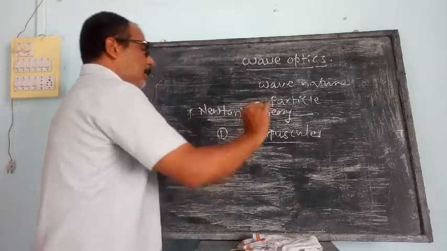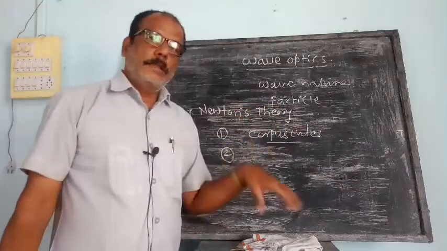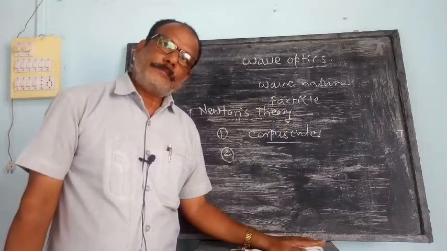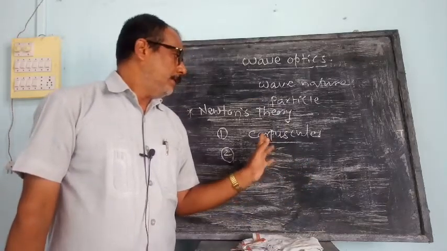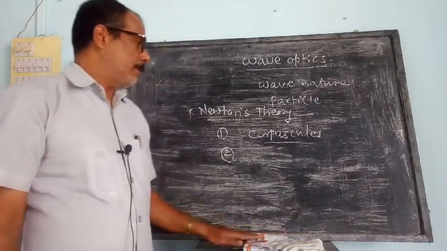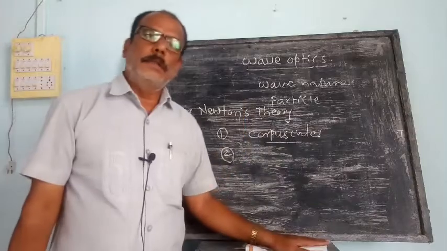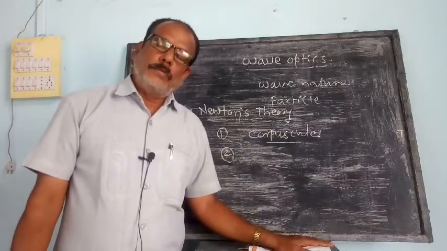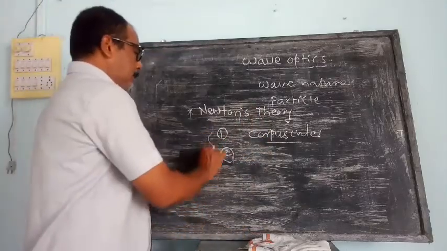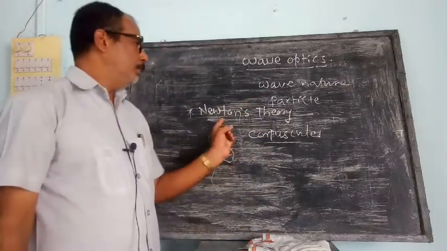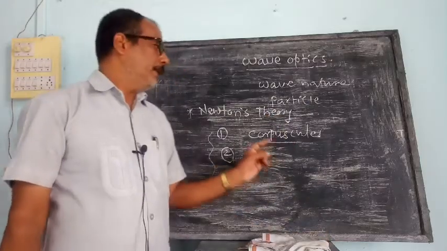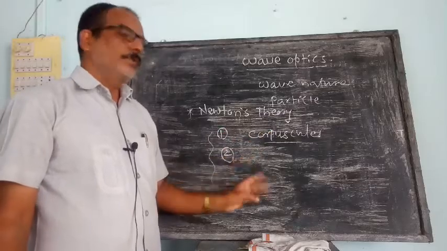Another point is, when these corpuscles enter our eyes, we get the sensation of light. The third point is, these corpuscles have different masses, and due to different masses there are different colors in the light, different wavelengths or different colors. These are the main features of Newton's corpuscular theory. The question is like this: explain the main features of Newton's corpuscular theory.